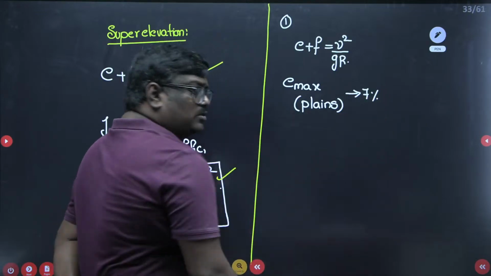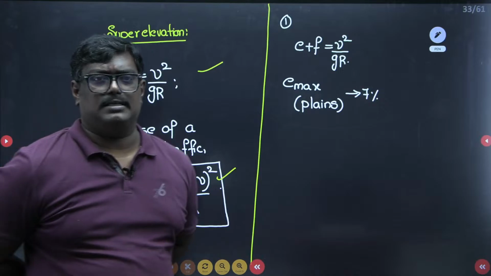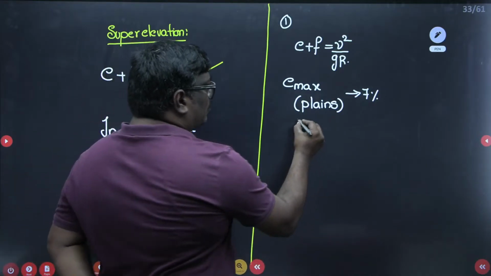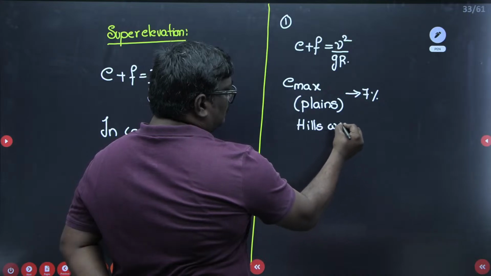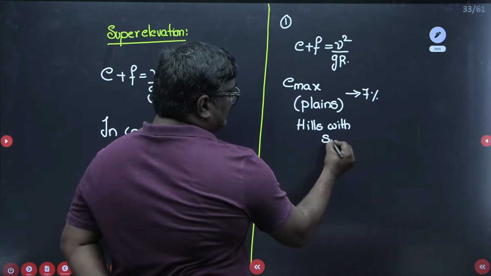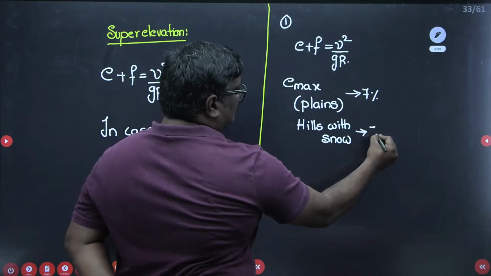Okay, see students, in case of hills without snow, it is 10 percentile. Okay, if you talk about the hills with the snow, also it is 7 percentile.